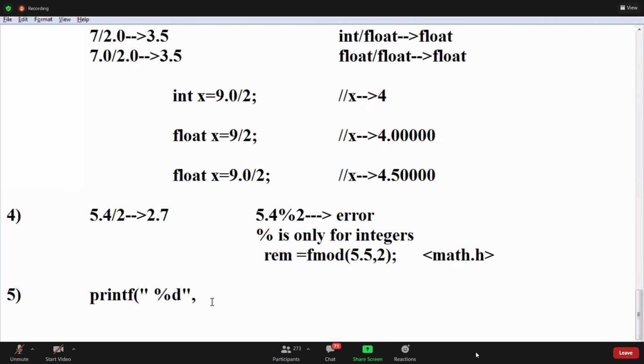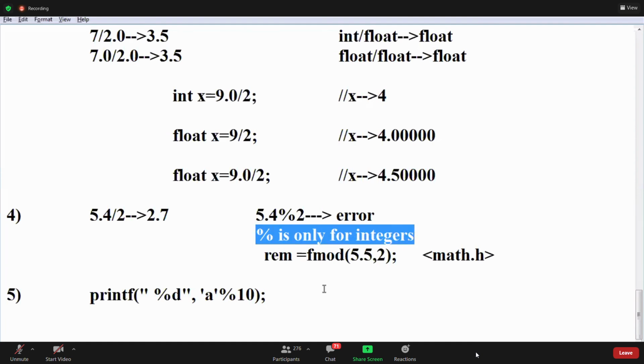Next, I want this value with %d. Can I write a percentile 10? Is it valid, guys? Can I print this value? Yes, sir, 7. I said percentile is only for integers. Can I use it for characters? Is it an error or valid? Take ASCII values. Very good, the answer is 7 only. Remember guys, characters are not another data type, characters are nothing but integers. This is valid.